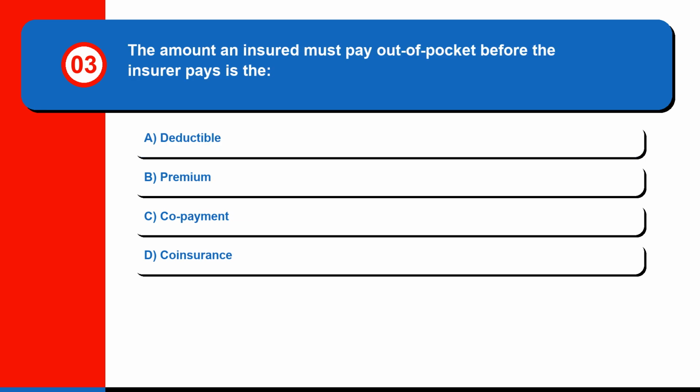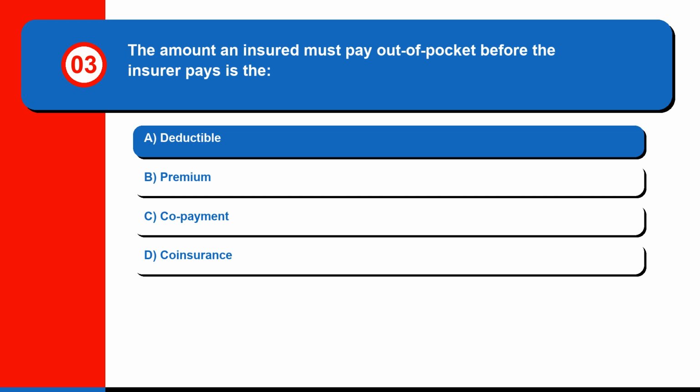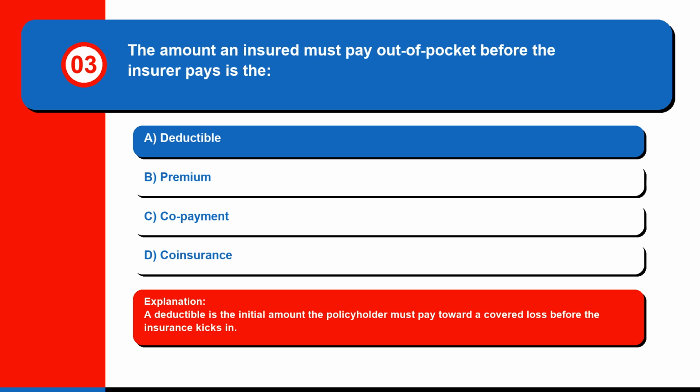Question 3. The amount an insured must pay out of pocket before the insurer pays is the A. Deductible. B. Premium. C. Copayment. Or D. Coinsurance. The correct answer is A. Deductible. A deductible is the initial amount the policyholder must pay toward a covered loss before the insurance kicks in.